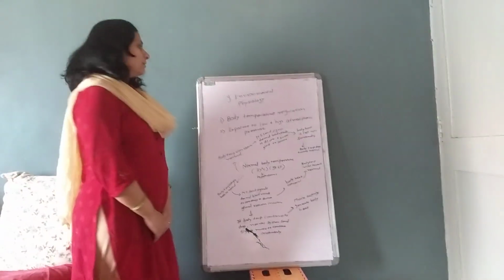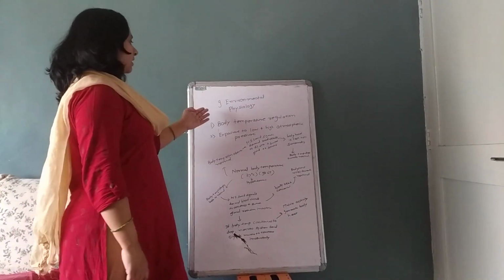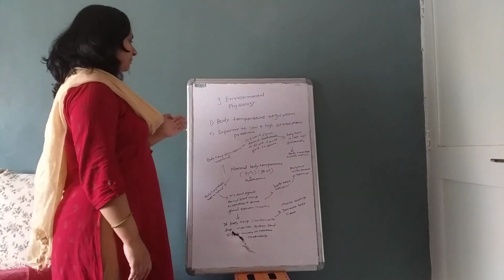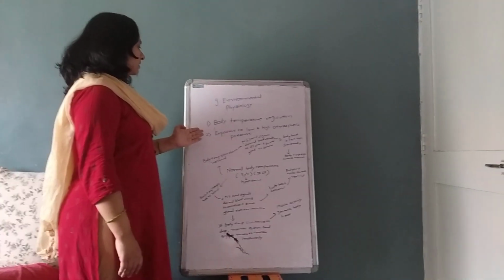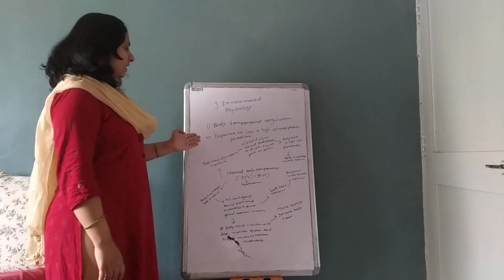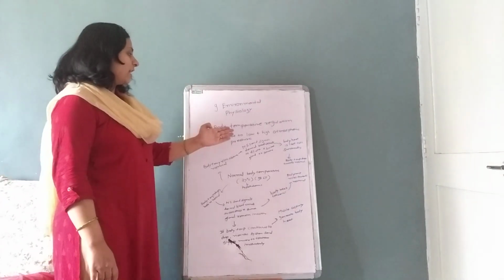Good afternoon, students. We will start Environmental Physiology, 9th chapter. The first topic we will discuss is body temperature regulation, and the second topic is exposure to low and high atmospheric pressure.